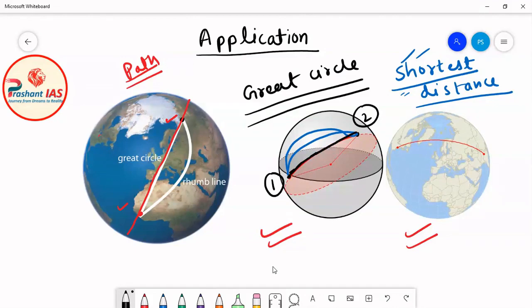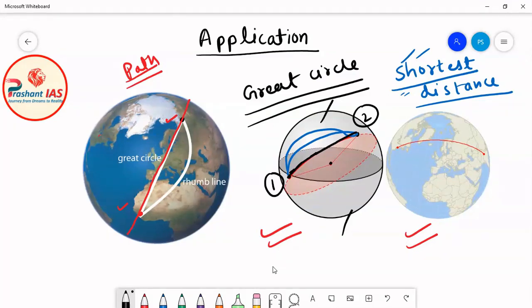Okay, so this is a great circle. You can see that this circle is dividing the earth into two equal parts. Its circumference is largest, and the plane passing through the great circle is also passing through the center of earth. Okay, so if you try to find the path along the great circle, then you can clearly see from the diagram that the path along the great circle is the shortest path and other paths are bigger.